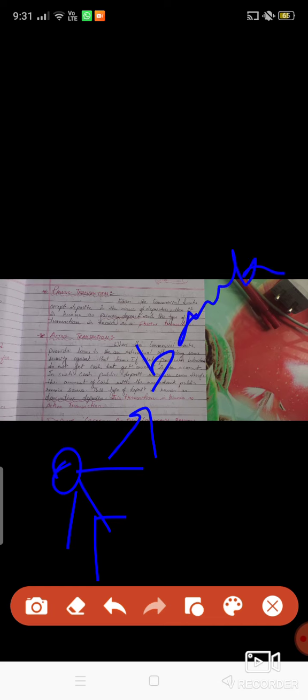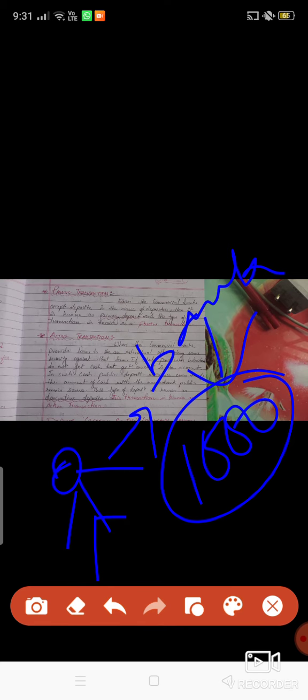Now suppose that if a person deposits his salary or his amount in bank, so what does bank do? Bank accepts the deposit. Suppose 1,000 rupees a person is depositing, so here the bank is accepting the deposit of rupees 1,000. It means in the depositor's account there will be 1,000 rupees that will be credited, means there is an increment in the depositor's account.